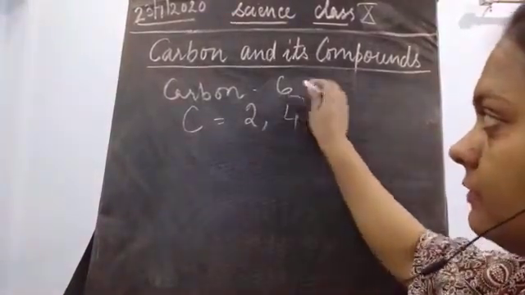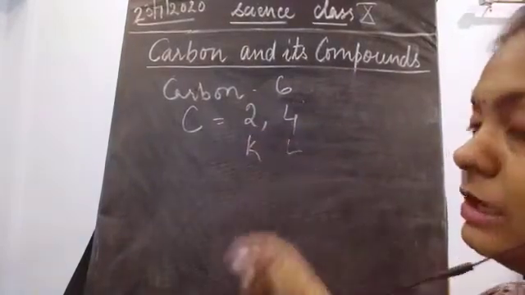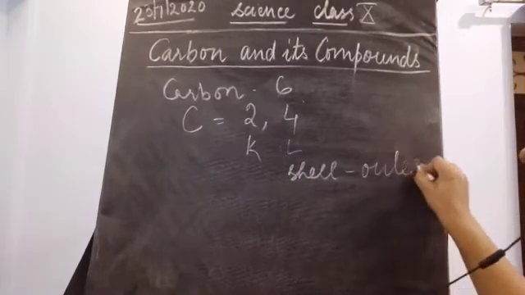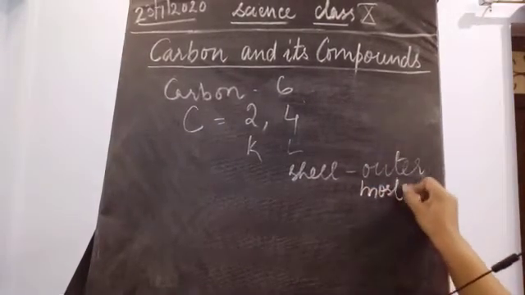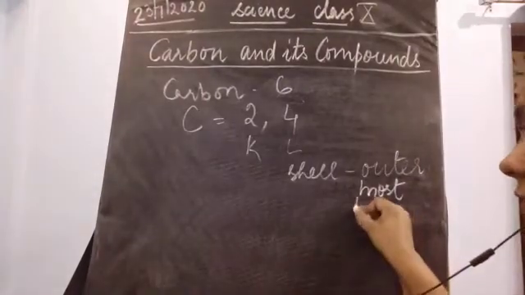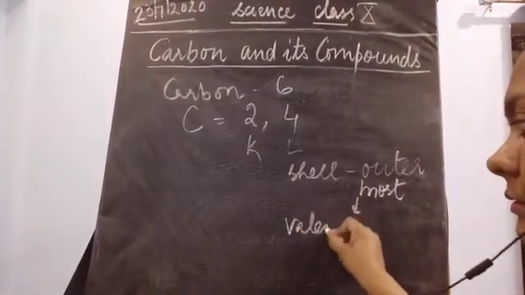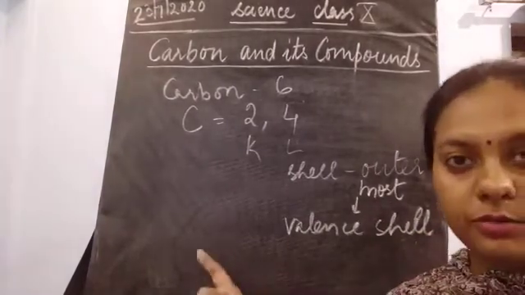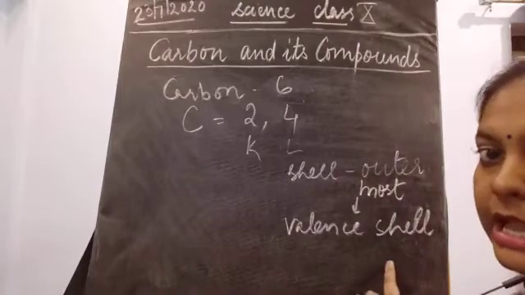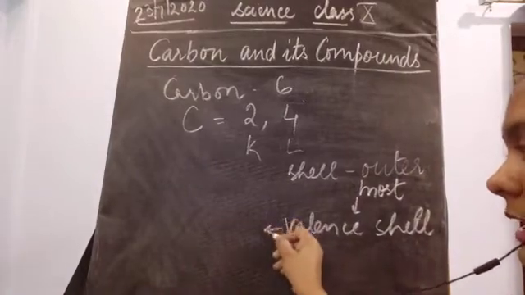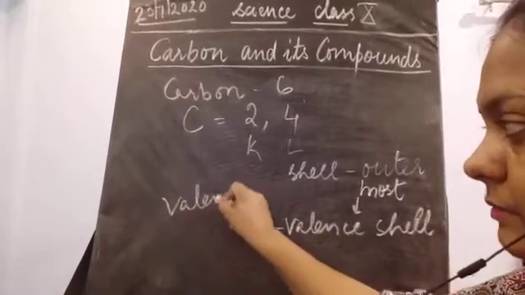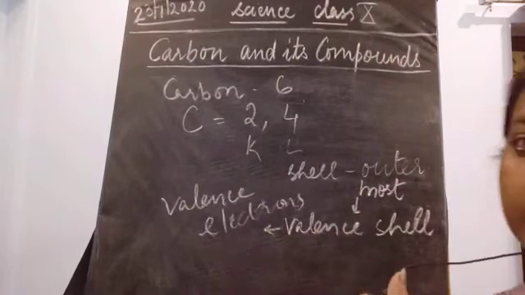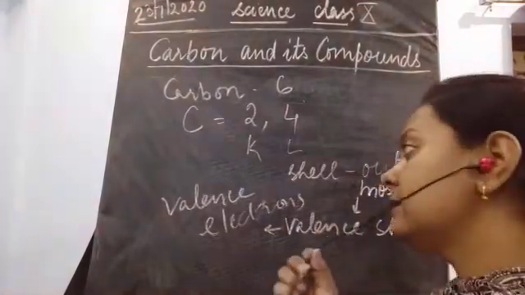So which one is the outermost shell? This is K, this is L. So this L shell is the outermost shell. Fine. Now this is also known as a valence shell. Why is this a valence shell? Because this is the outermost shell. And the number of electrons which are present here is known as the valence electrons.